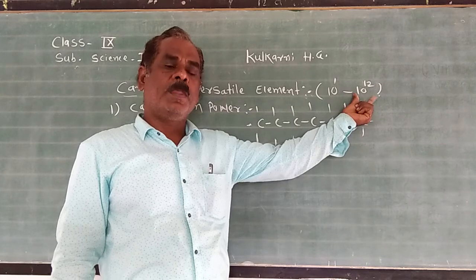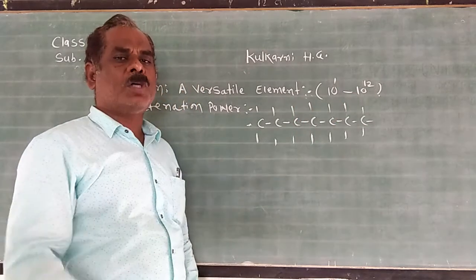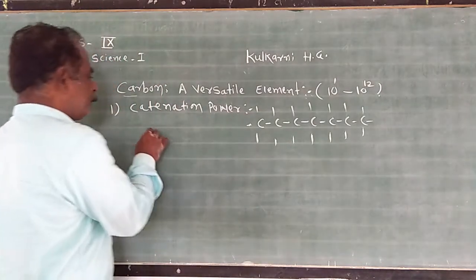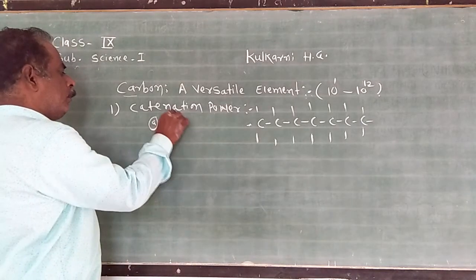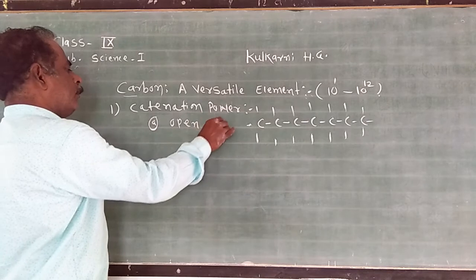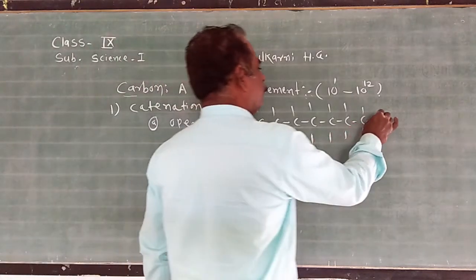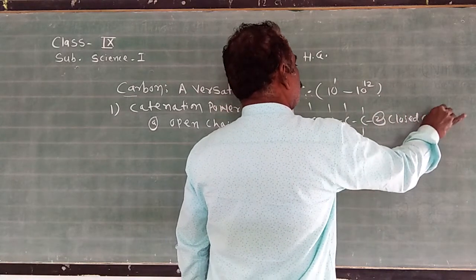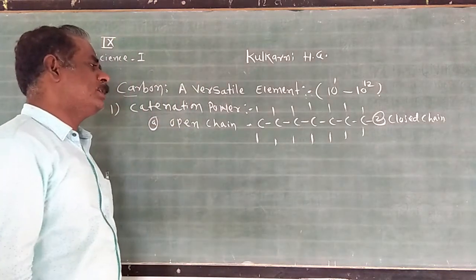This is the first reason. And due to the catenation property, carbon compounds occur in two forms. One is the open chain and the second is the closed chain. Due to this catenation property, carbon compounds occur in two forms, open chain and closed chain.